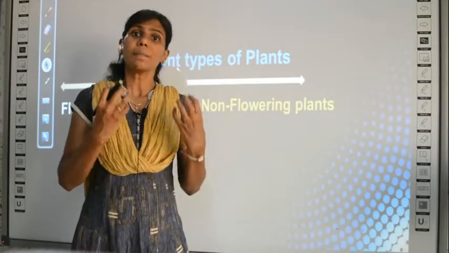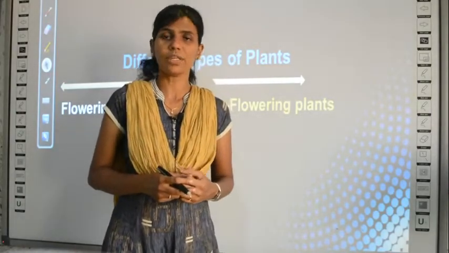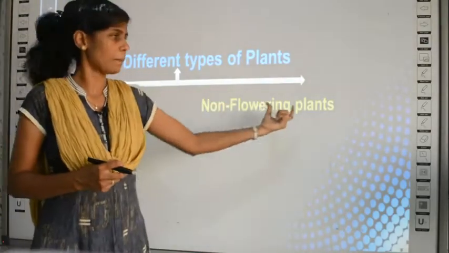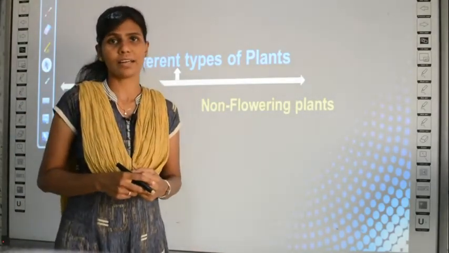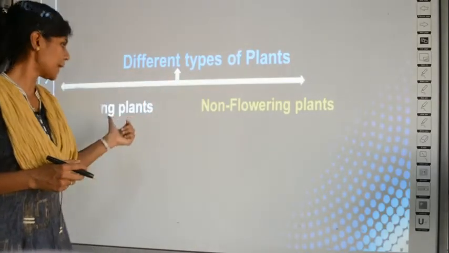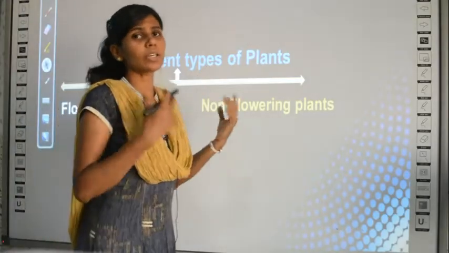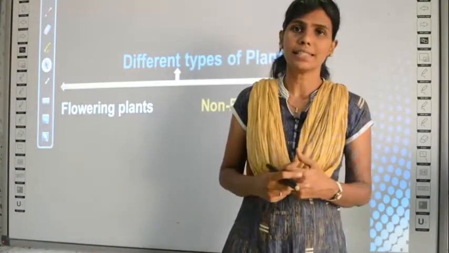Only some plants can produce flowers, and some plants will not produce flowers. Those plants are called non-flowering plants. Non-flowering plants do not produce flowers. Clear? Only flowering plants will produce flowers. So about these two types of plants we are going to learn in detail in this class.